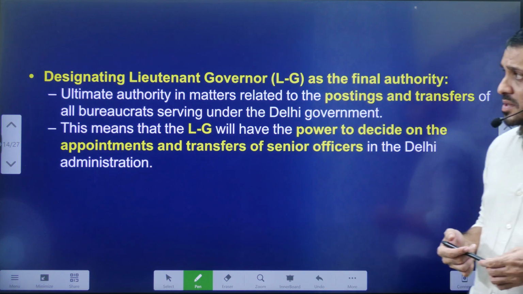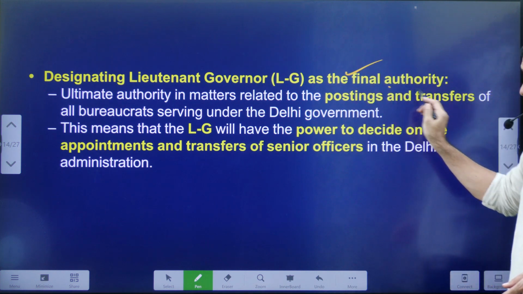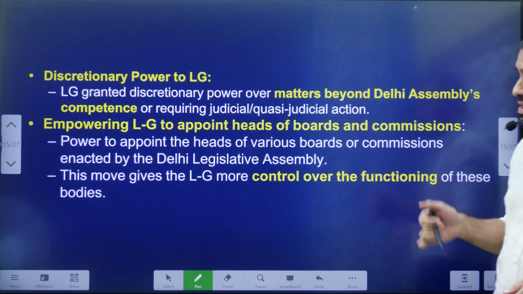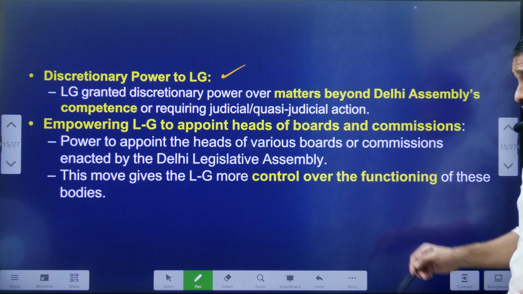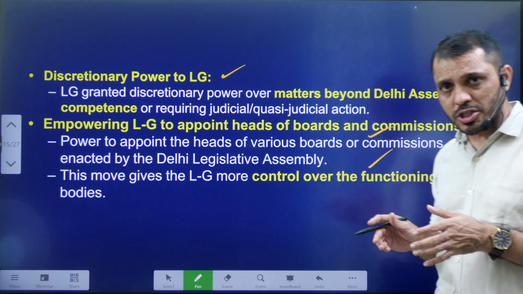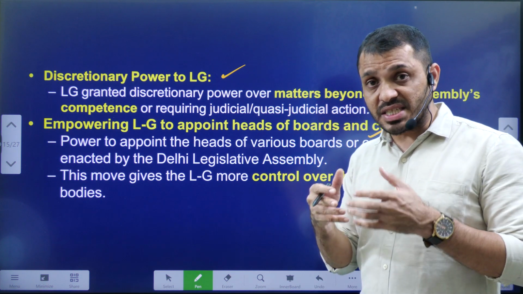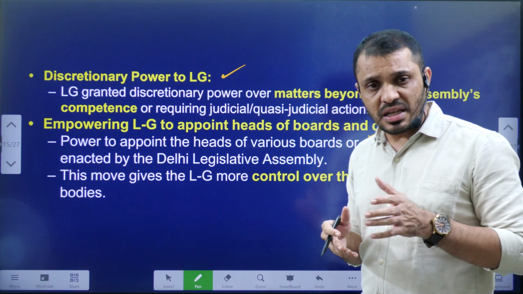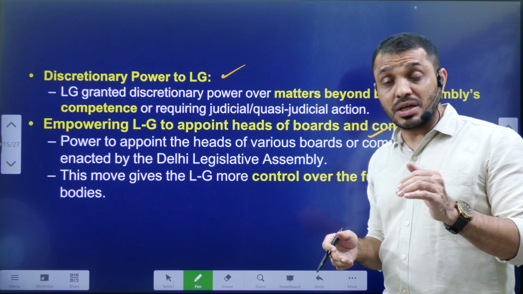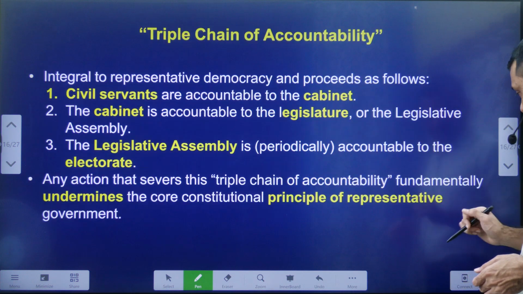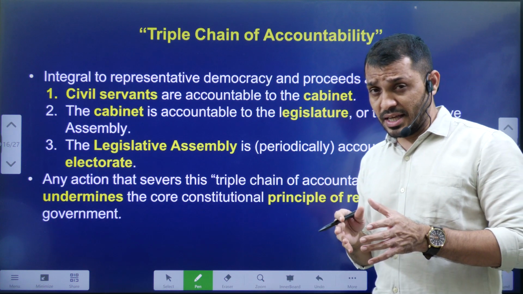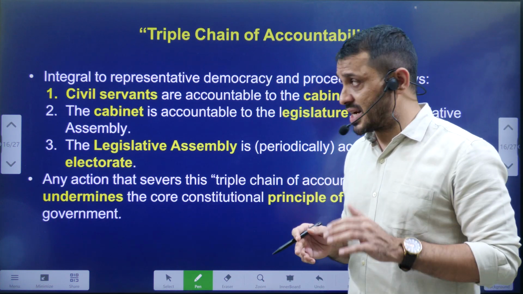And the Lieutenant Governor is the final authority with respect to postings. We already discussed unlimited powers to the Lieutenant Governor, and the Lieutenant Governor can appoint the heads of the investigation committees. That means the Lieutenant Governor can decide how the investigation or inquiry committees function, which is really making the Delhi government so powerless.